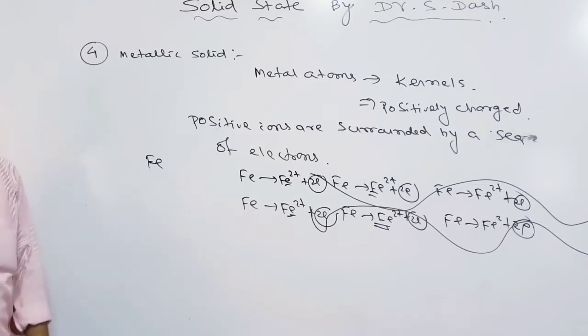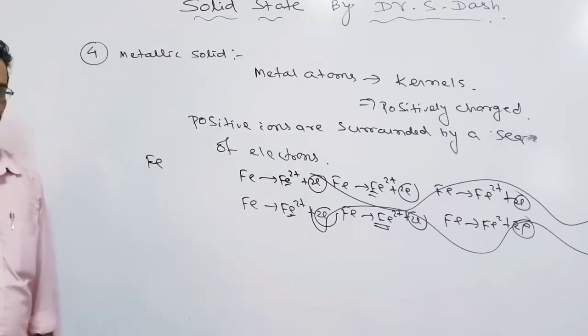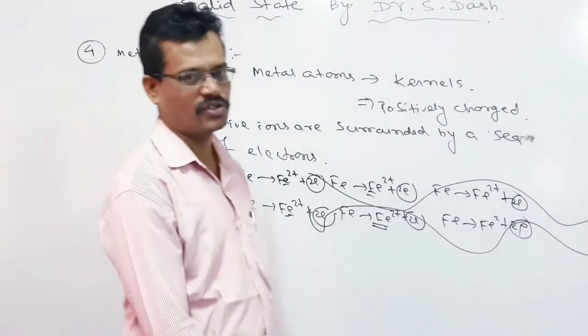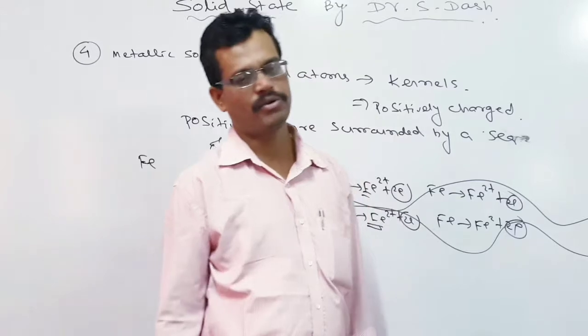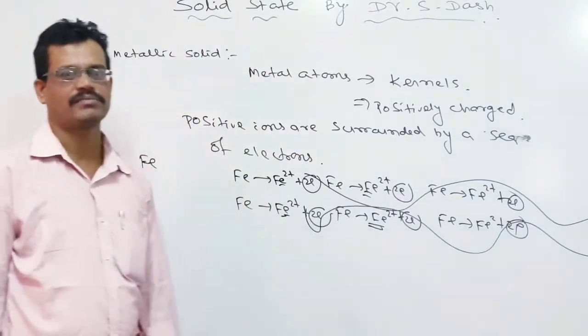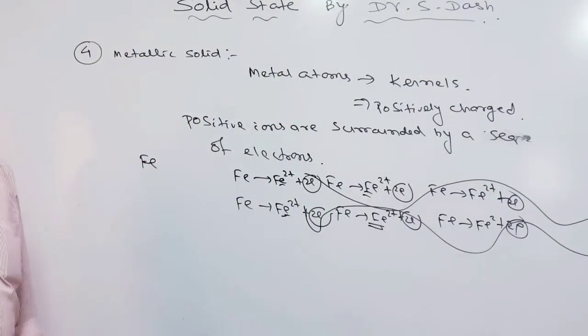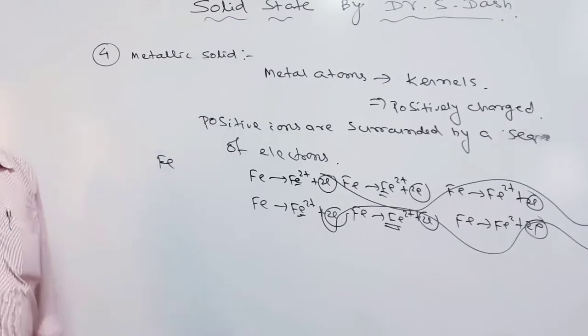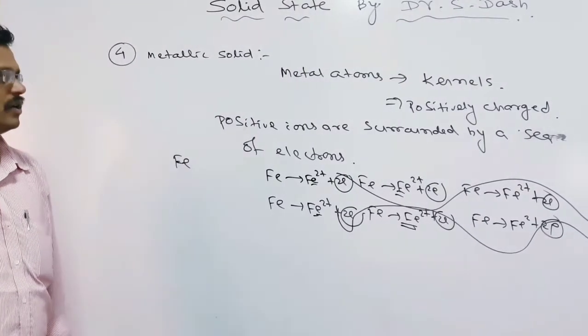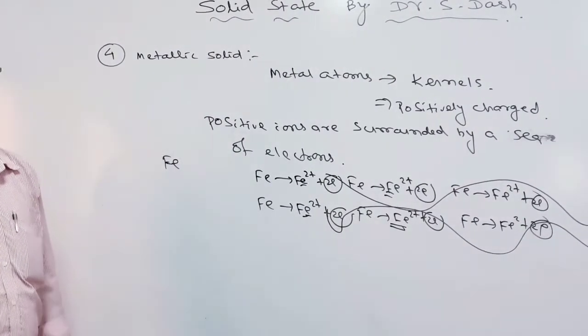The metal atoms present in metallic solids also show very strong nature, and they have high melting points, high boiling points, and high heats of fusion also.